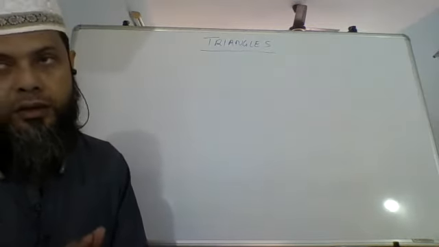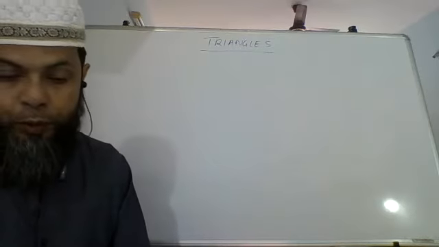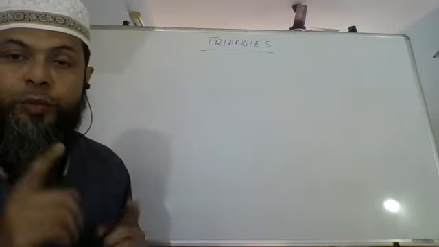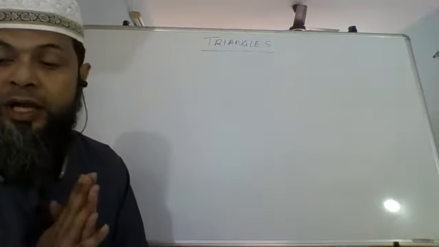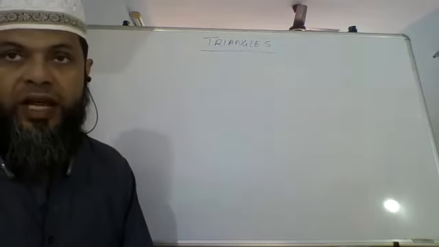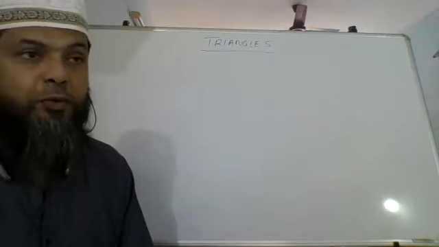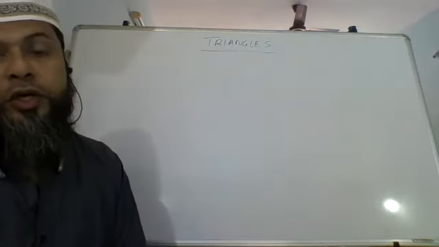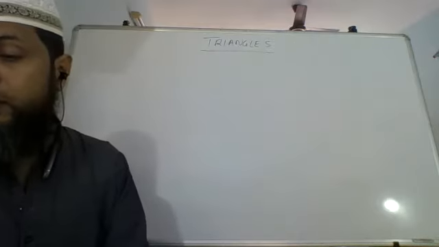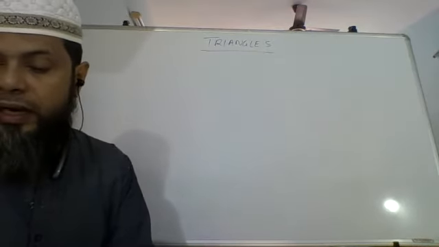For the diagrams or the figures, the sides should be in proportion and the angles should be equal. Okay, if the angles are equal but the sides are not in proportion, it will not do. If the sides are in proportion but the angles are not equal, it will not do. So both of them have to be there. The same thing is applicable for triangles.